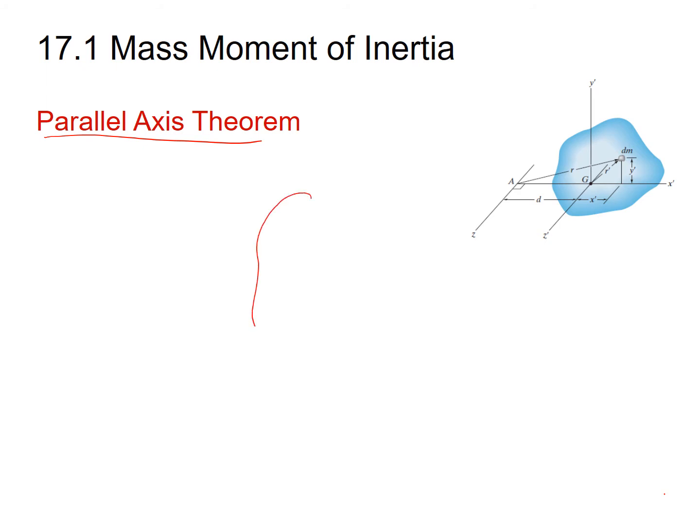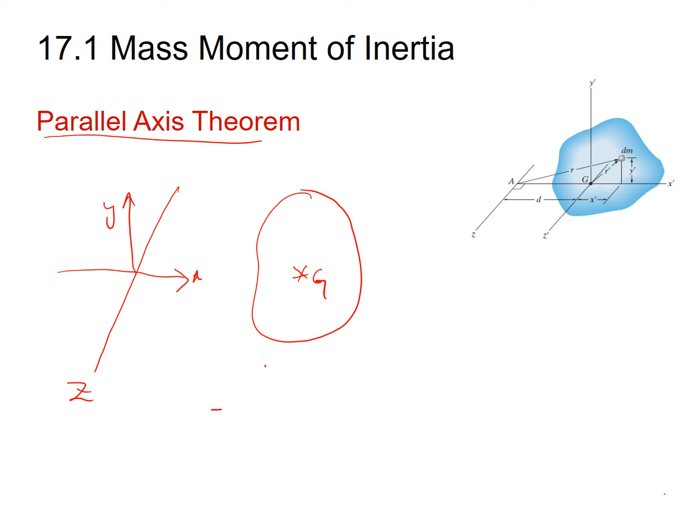Let us say that you have a rigid body of any shape, and this is the G point, which is the mass center of this rigid body. Let us say this is the Z axis about which you have to find the mass moment of inertia for this rigid body. This one is your X axis, and this one is your Y axis. The first step is to draw the axis parallel to this Z axis on the centroid. So on the centroid, this one is your Z prime axis, this one is X prime axis, and this one is your Y prime axis.